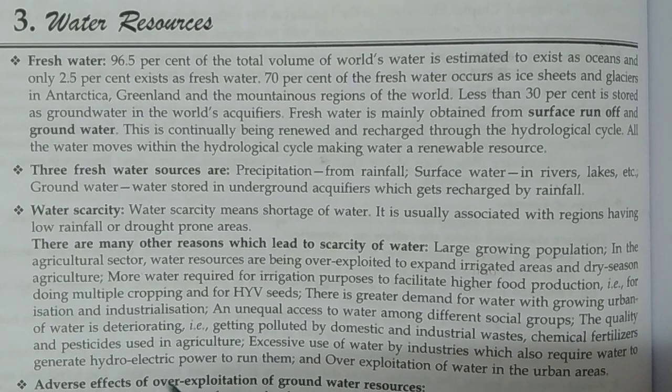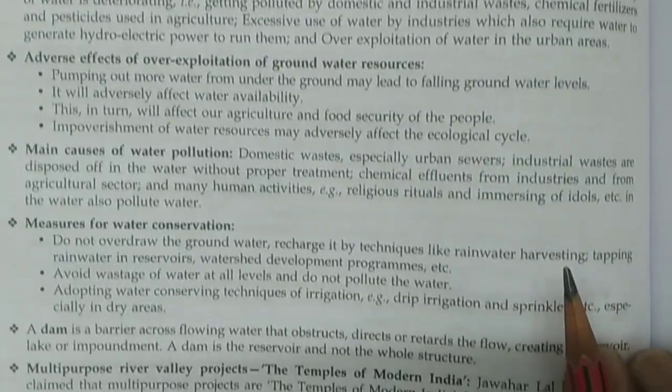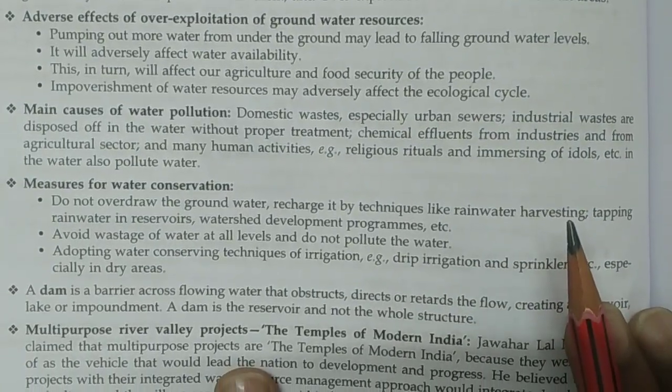The quality of water is deteriorating and getting polluted by domestic and industrial wastes, and by chemical fertilizers and pesticides used in agriculture. There is excessive use of water by industries, which also require water to generate hydroelectric power to run them, and overexploitation of water in urban areas. Now these points are important, which we will cover now.